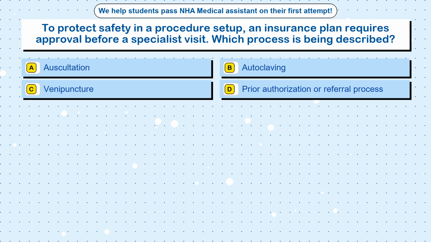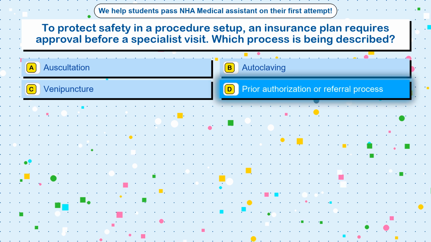Question 75. To protect safety in a procedure setup, an insurance plan requires approval before a specialist visit. Which process is being described? Option A, auscultation. Option B, autoclaving. Option C, venipuncture. Option D, prior authorization or referral process. The correct answer is option D, prior authorization or referral process.